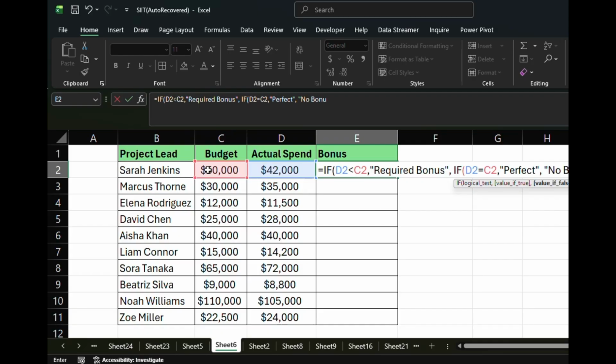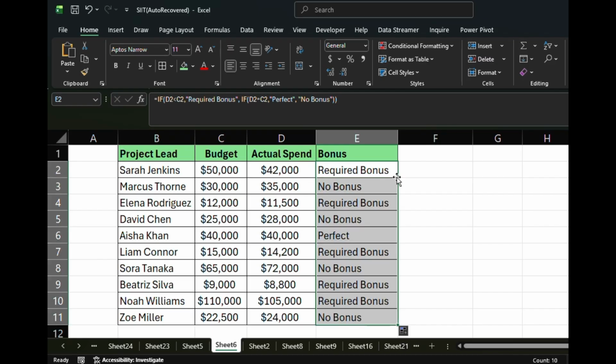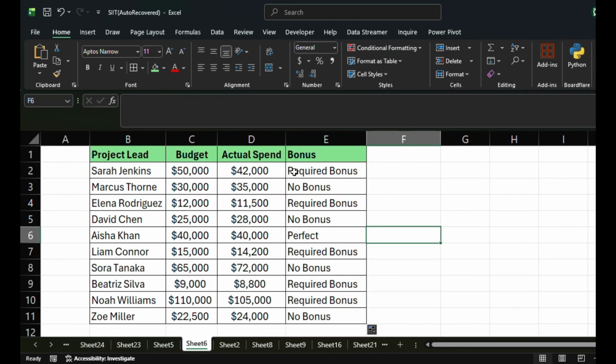Meaning that if the actual spending is lesser than the budgeted amount, we're going to give bonus to the project leader. But if the actual spending is more than the budget, we are not giving bonus to the project leader. And if the actual spend and the budget are equal, that's just the expectation, so nothing is given.